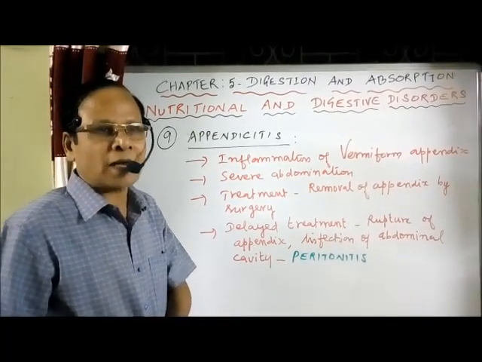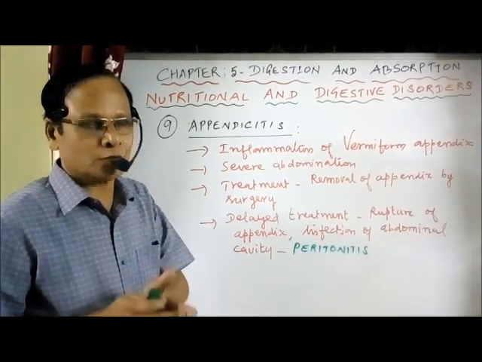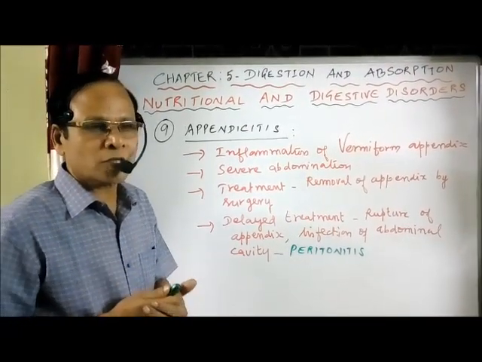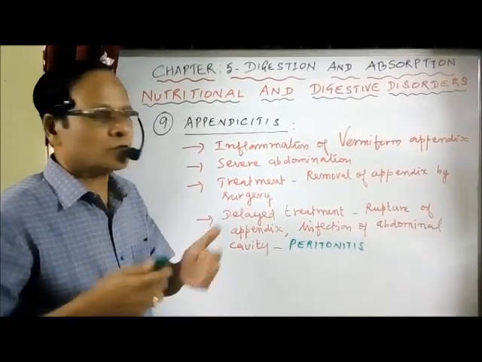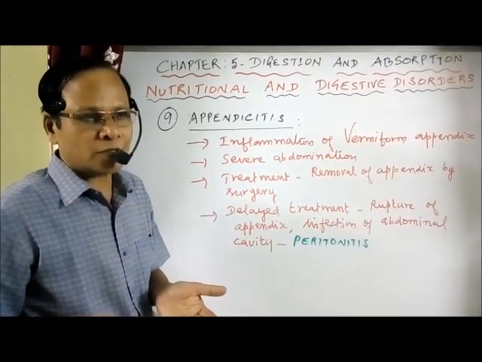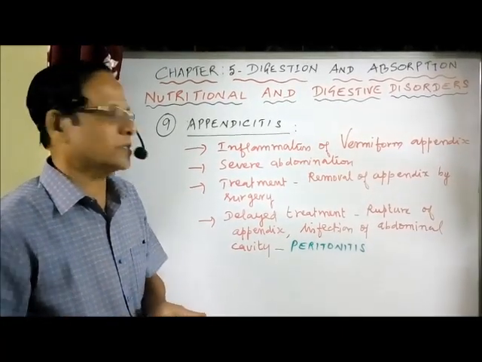This is because of the lack of fibrous food. Particularly it is more common in people who are always taking junk food without fibrous food. Fibrous food refers to the presence of cellulosic materials, the plant materials.